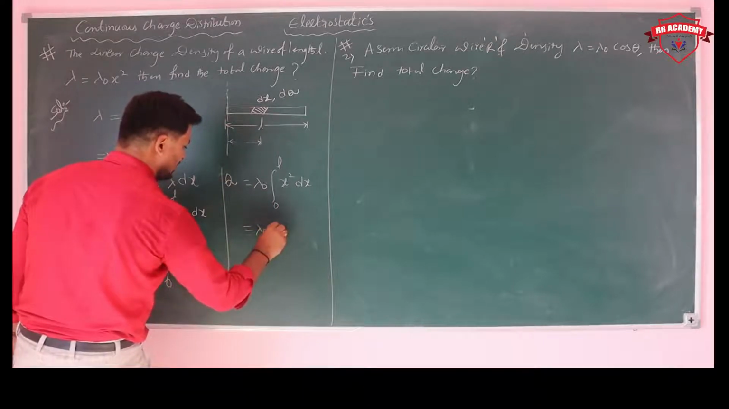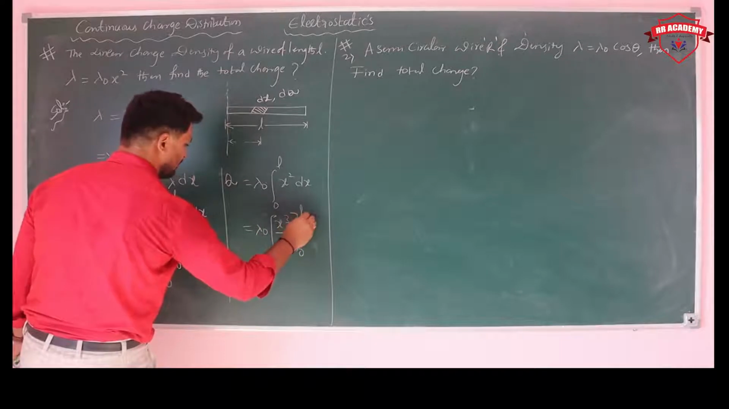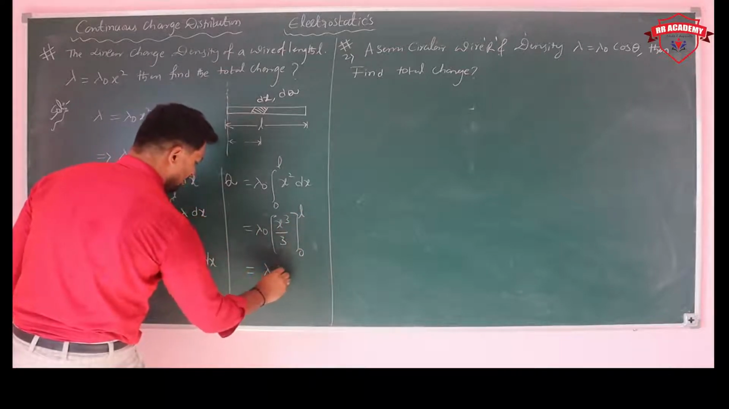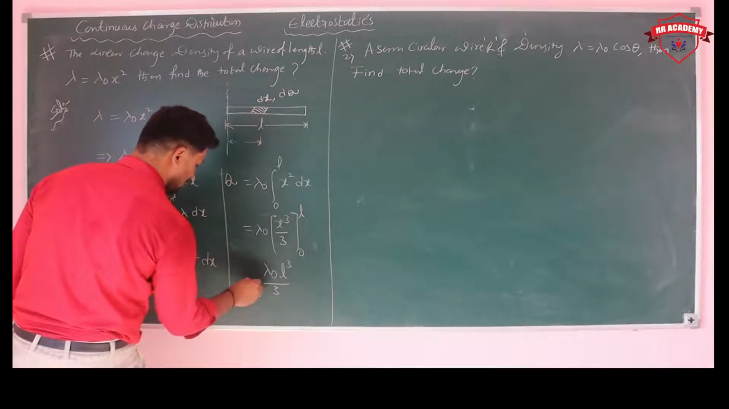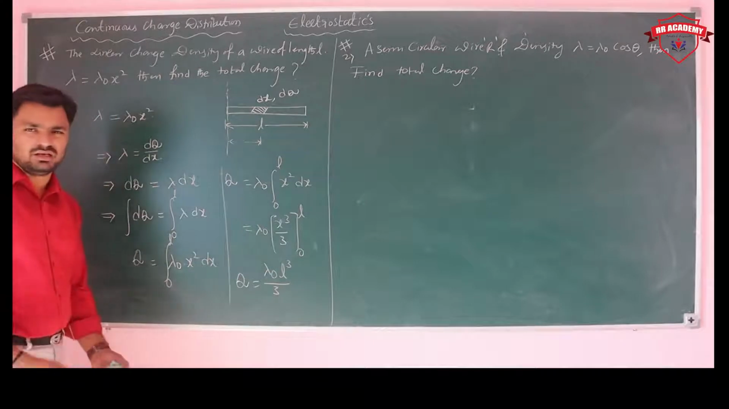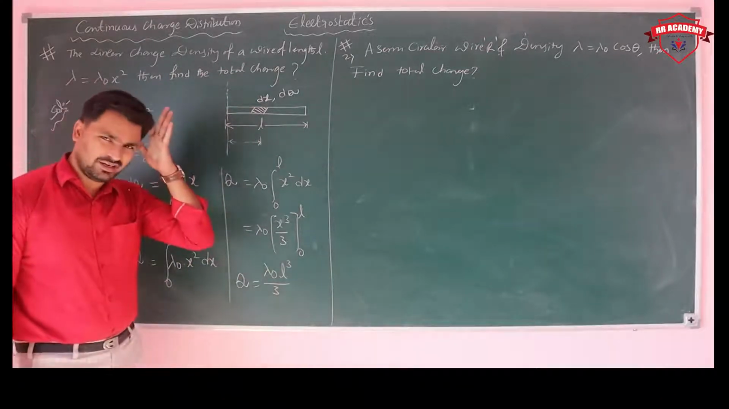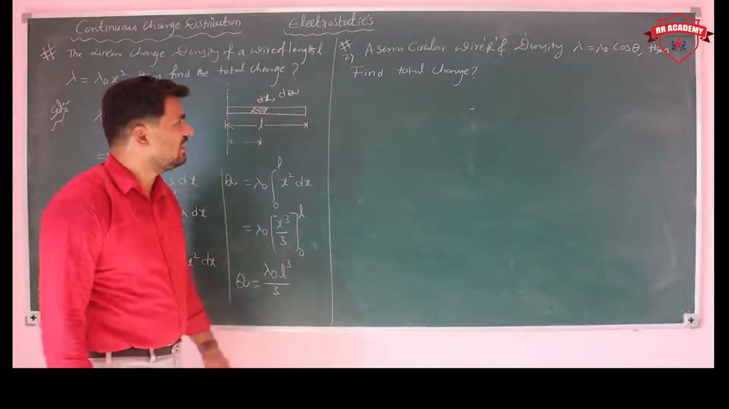How much do you get? X cube by 3. What are the limits? 0 to L. So then you get lambda naught into L cube by 3. This is the total charge of the wire. So whenever they give a variable density, you have to go like this.